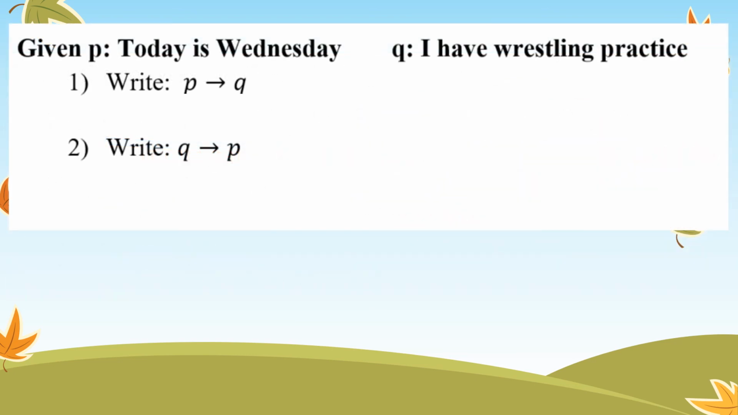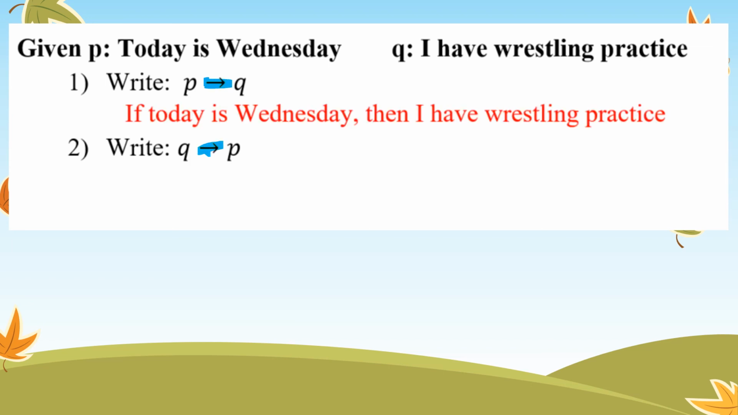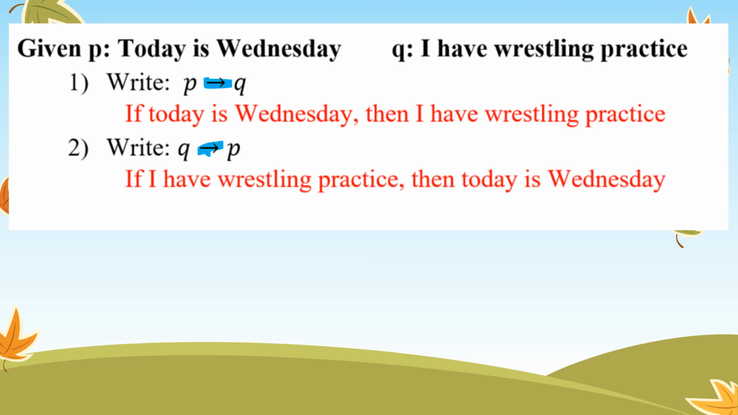For this one, first you're doing P then Q, and then Q then P. So if today is Wednesday, then I have wrestling practice. For the converse, you'll flip it. If I have wrestling practice, then today is Wednesday.